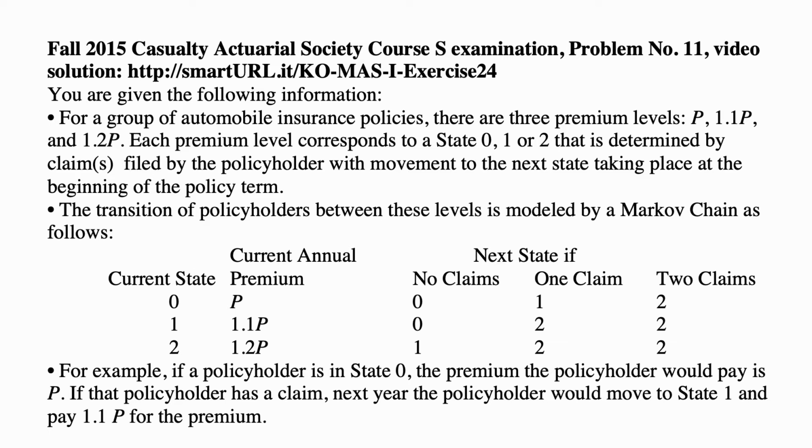Current state can be 0, 1, or 2, with the current annual premium P, 1.1P, and 1.2P, and next state if no claim, one claim, two claims given in the matrix. So for example, if a policyholder is in state 0, the premium the policyholder would pay is P. If that policyholder has a claim, then next year the policyholder would move to state 1 and pay 1.1P for the premium.